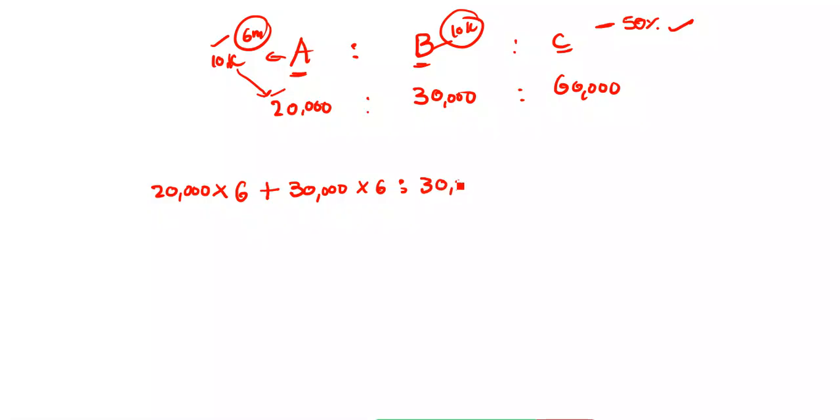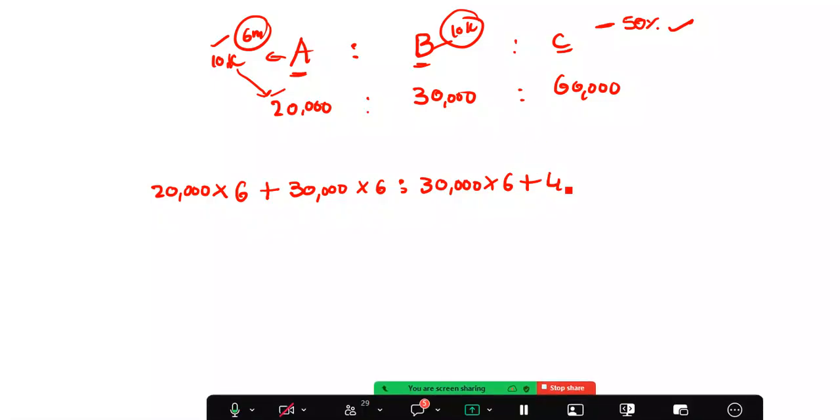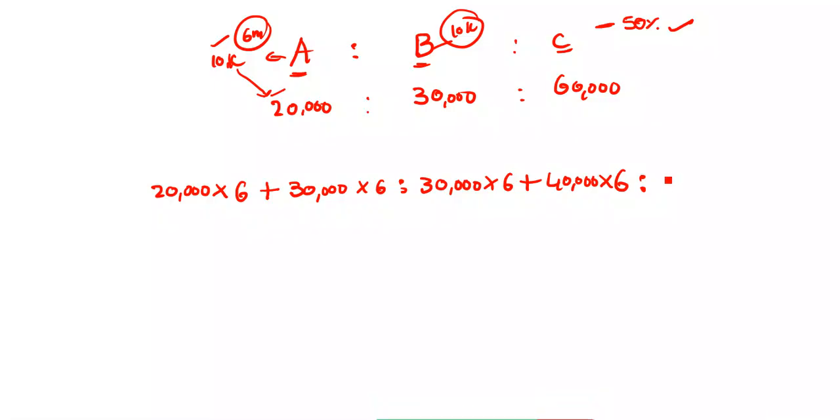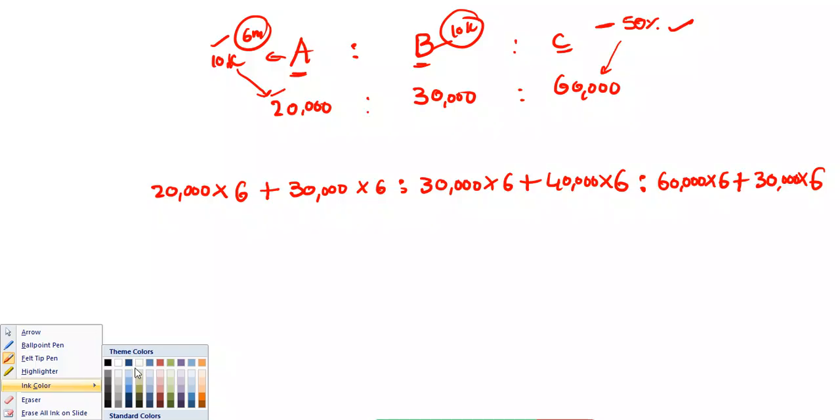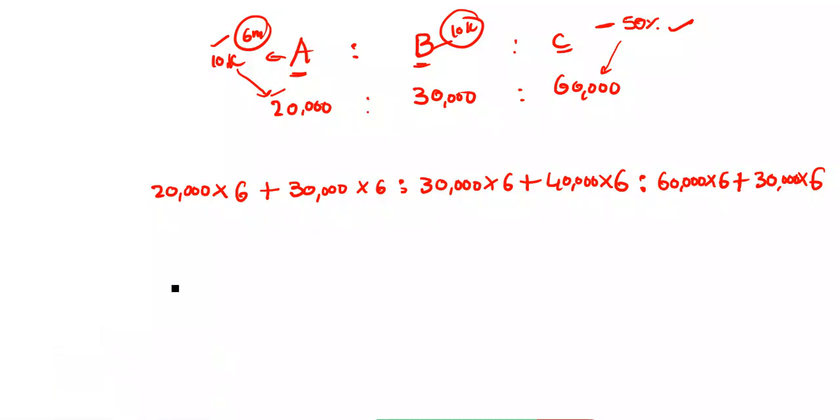So B investing 30,000 rupees. How many months? 6 months. After 6 months he invested 10,000 rupees more. It means 40,000 rupees. Okay, now how many months? 6 months. Next, C invested 60,000 rupees. How many months? 6 months. Okay, now he withdraw the 50% of his capital అన్నాడు. అంటే 60,000 50% is how much, guys? 30,000. Very good. And 30,000 how many months? 6 months. రిమైనింగ్ 6 months. ఇది ఫార్మేషన్ అండి. ఇక్కడ ఇంకా ఫాస్ట్గా క్యాలిక్యులేట్ చేస్తే విల్ గెట్ ద ఆన్సర్, నో ప్రాబ్లమ్ గైస్ హియర్.